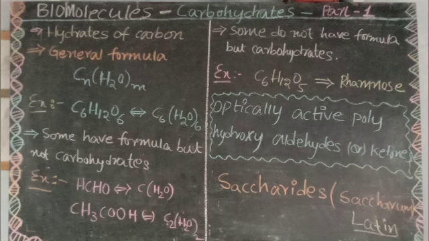So it must contain an aldehyde group, C double bond O with H, or a ketone group, C double bond O with R dash groups. So it is described as optically active polyhydroxy aldehydes or ketones, or the compounds which yield them on hydrolysis. This is the pure definition of carbohydrates.